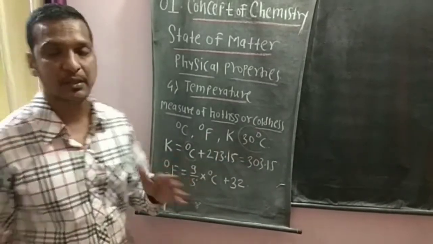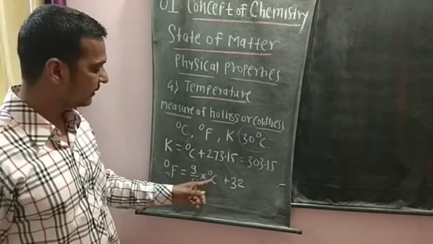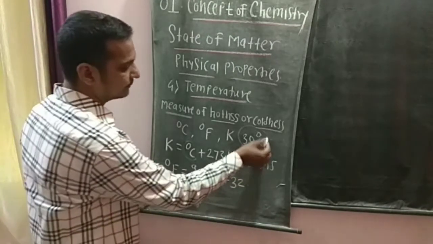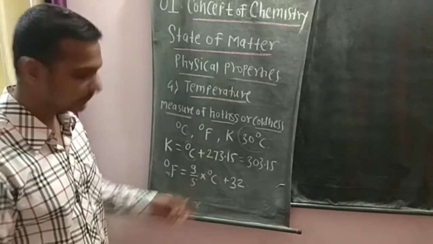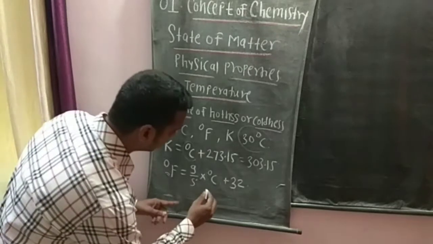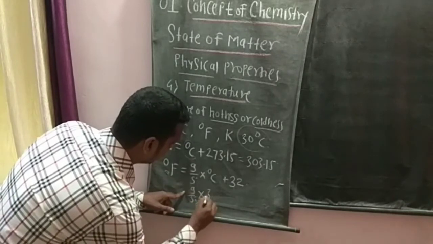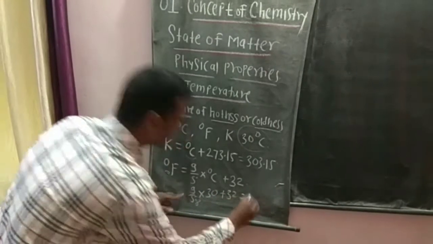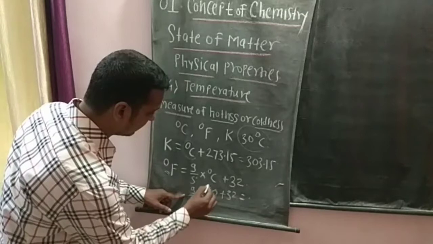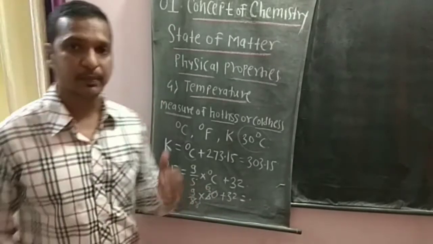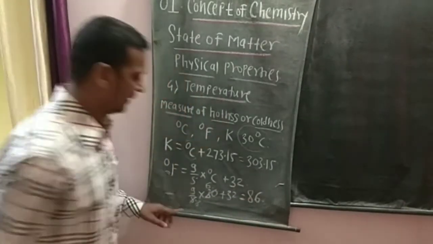Now 30 degrees Celsius is equal to how many Fahrenheit? Here we use the second formula. Put the value of 30 in place of degree Celsius. So degree Fahrenheit is equal to 9 by 5 into 30 plus 32. 9 by 5, 5 into 6, so 9 into 6 is 54, and 54 plus 32 is equal to 86.